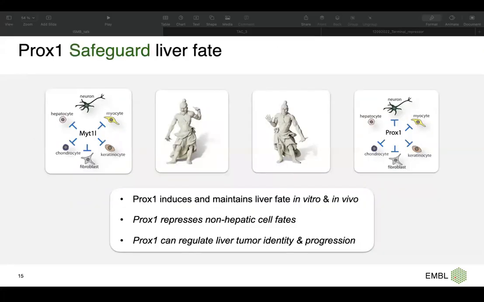To sum up, the one statement would be that PROX1 safeguards the liver fate. Like MYT1L in neurons, we can have PROX1 in hepatocytes, and PROX1 induces and maintains liver fate in vitro and in vivo. PROX1 represses the non-hepatic cell fates, and in the end, PROX1 can regulate liver tumor identity and its progression.